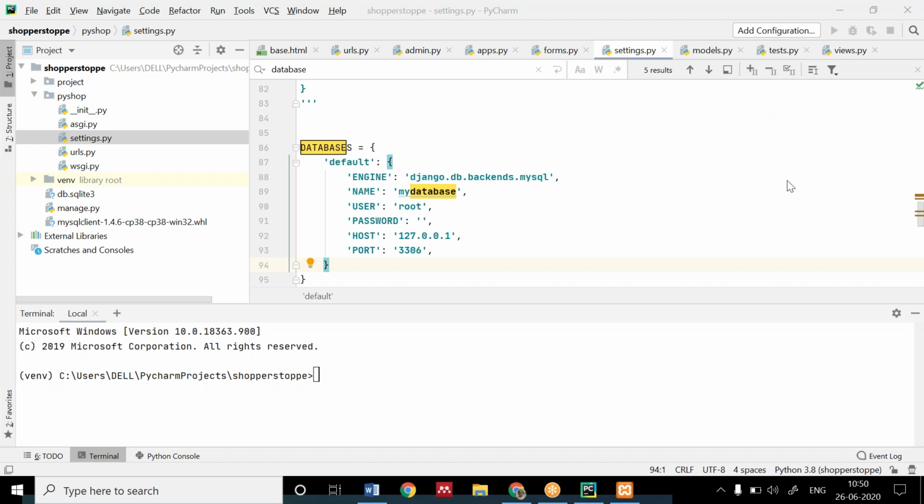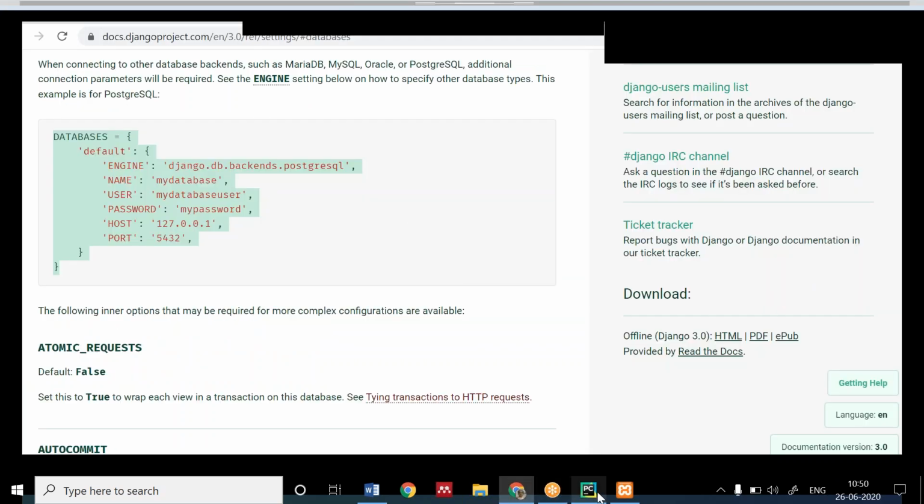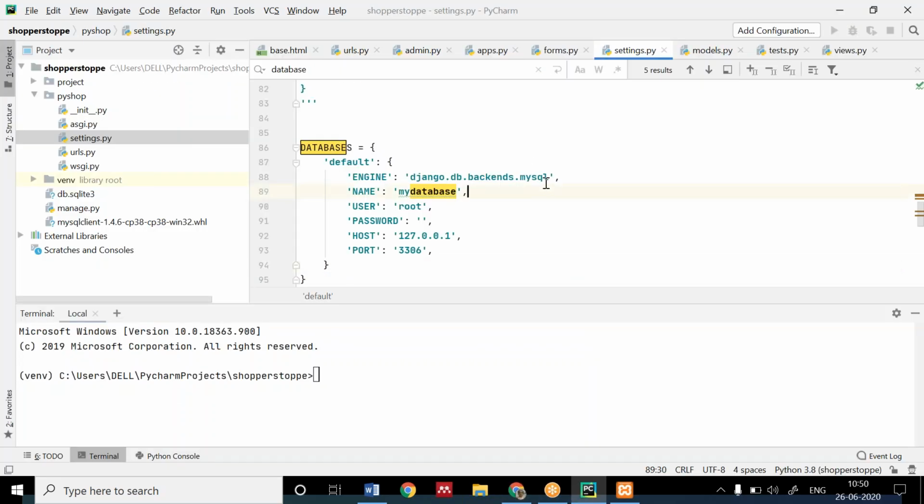You have made the changes? Done, ma'am. Okay. So what changes have we made? We have copied this code from here and made some changes. We have set the engine to MySQL because we are going to use the MySQL database. The name of our database we have kept as mydatabase.